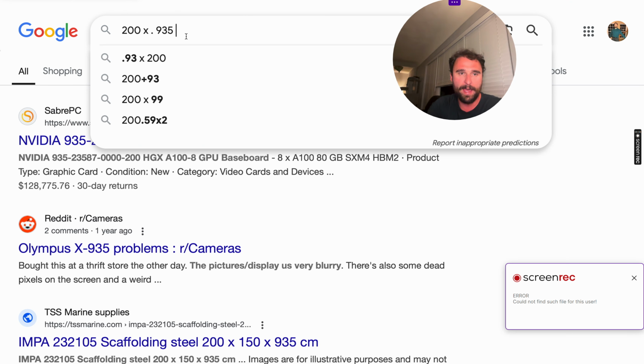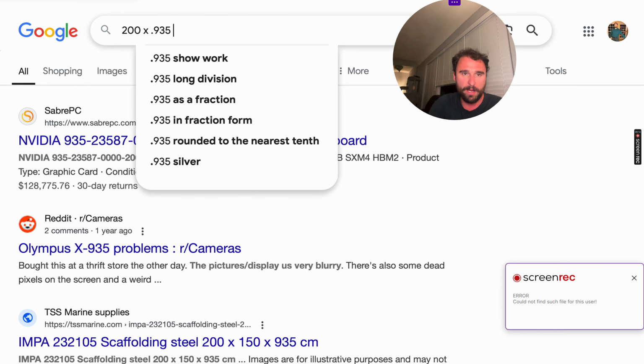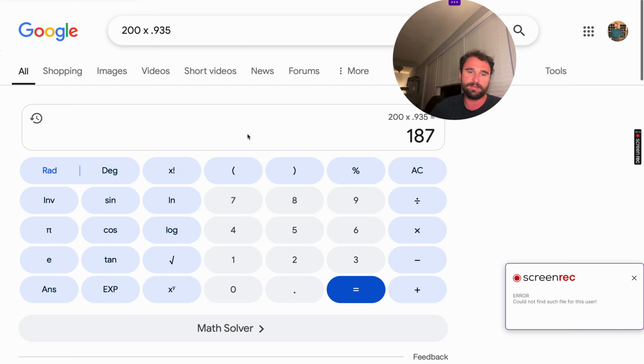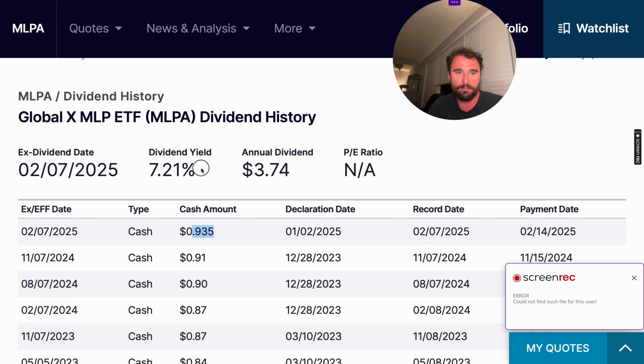And if we look at what this is actually being paid out, 200 shares times 0.935, $187 in the last month you could have made just from owning 200 shares of this ETF. So that just gives you an idea of what type of dividends you're expecting. The yield right now, once again, is 7.21%. So for every $10,000 you invest, just figure you can make $700 a year from this ETF, and then divide it by 12 for a monthly amount.